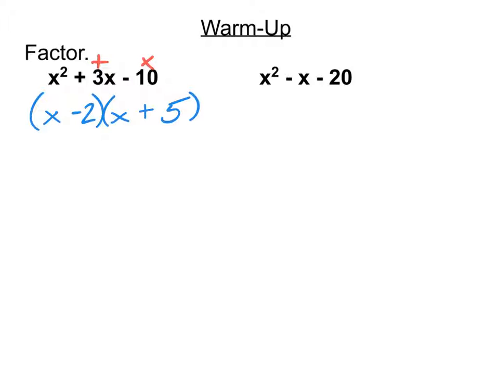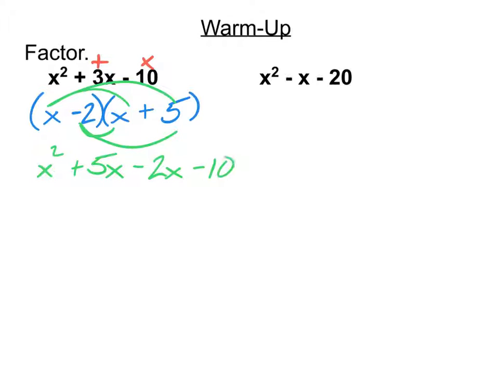All right, so why does it work? Because if I multiply this back out, I'm going to end up with this. To prove it, I'm going to do that really quick here, because I'm going to do x times x, x squared, x times 5 plus 5x. Then I do the minus 2 times x because I'm multiplying everything in the first parentheses times everything in the second parentheses. And you notice that when I go and simplify this, I add those middle 2 terms to get the 3x, and I multiply my 2 numbers in order to get the negative 10. Hence why we're looking to see what adds to the middle and multiplies to the last number.